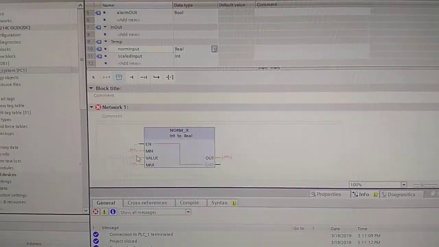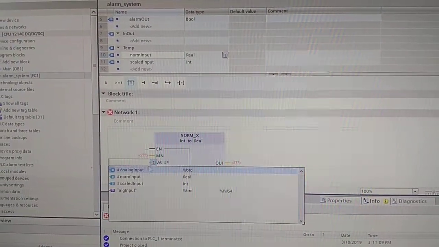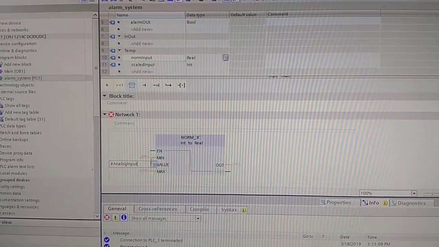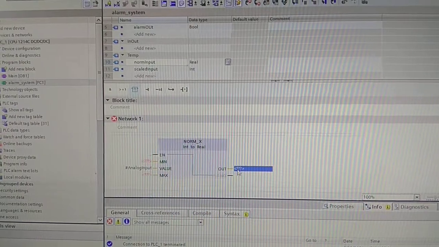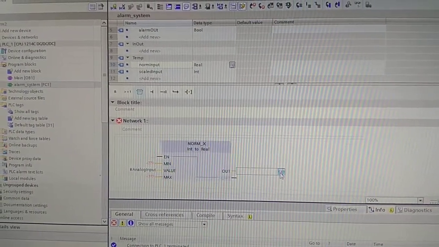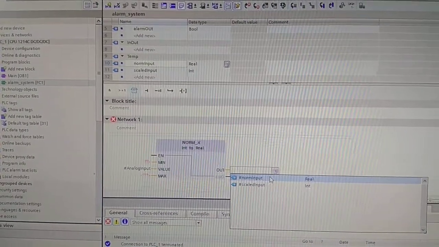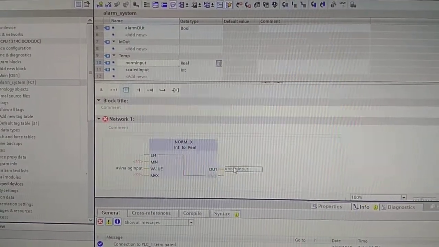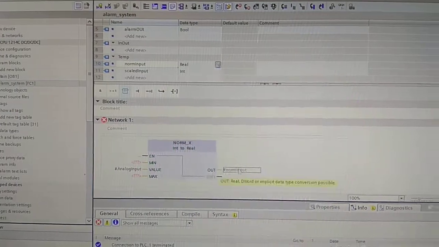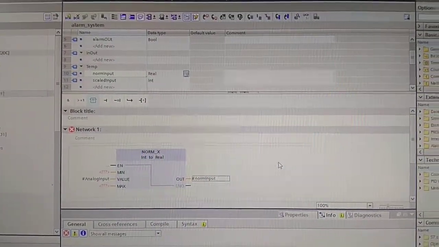So in our value we're going to choose the variable that we created as analog input. And we will come to minimum and maximum later on, and the output is going to be our temporary variable, which is norm input. It's kind of counterintuitive because that's input, that's output, but you'll see in a minute why that's the case.